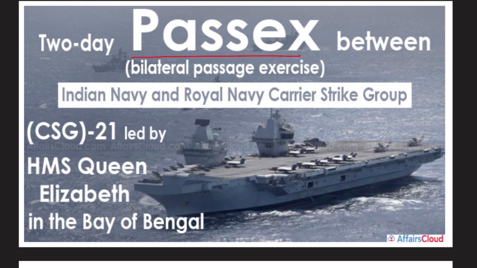Moving on. Next is your passage exercise. As I told you, passage exercise. Earlier we saw it was conducted between India and Indonesia. Where did it take place? It took place in Arabian Sea. Now we will be seeing Indian Navy and Royal Navy Carrier Strike Group. These two took part in this bilateral passage exercise, and this took place in which region? Location is important. It took place in the Bay of Bengal. Between India and Indonesia, it took place in Arabian Sea, and between Indian Navy and Royal Navy Carrier Strike Group, it took place in the Bay of Bengal.